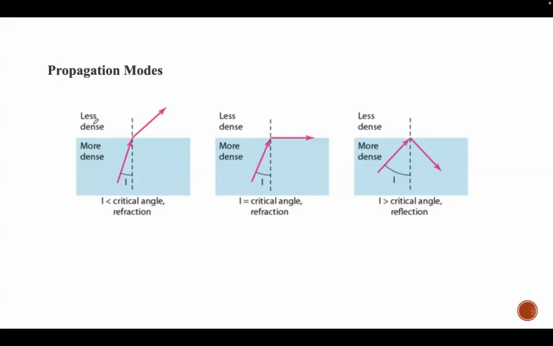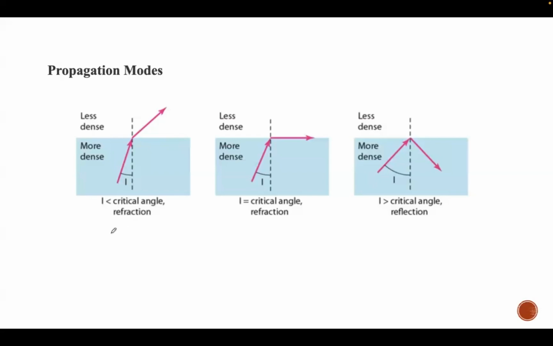Say here you can see two different substances like less dense substance and more dense substance. So if a ray of light traveling through this more dense area suddenly enters another substance like less dense area, then obviously the light ray changes its direction.